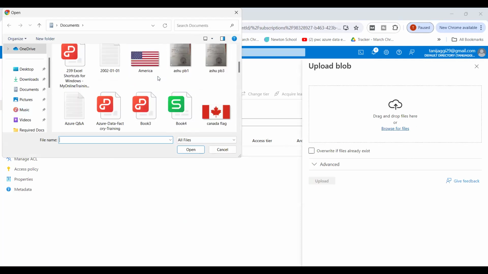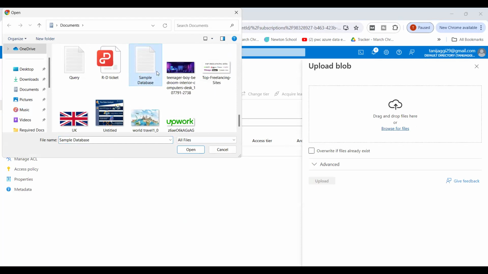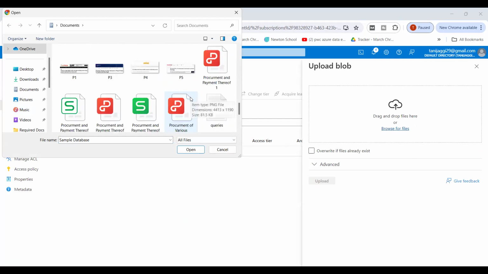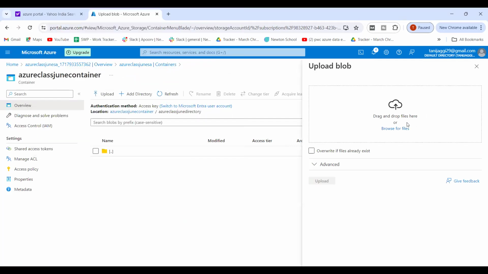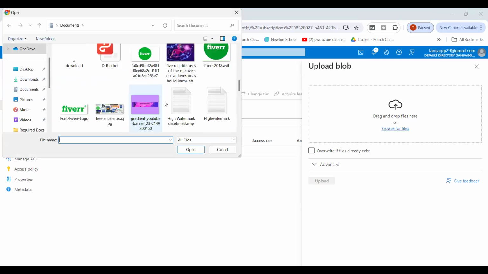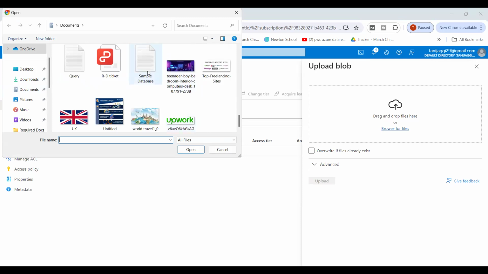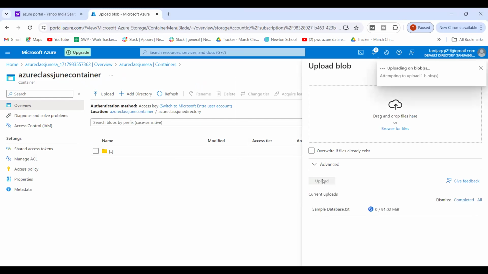Right now, I don't have a file. I have to search for it. Okay, I have a sample database. The table file is not created for me. No problem. I'll create some sample file for everyone and then upload it over here in the next class. But still you can upload whatever you want. Let me upload this only for you. Let's see how it goes. I'll say upload.